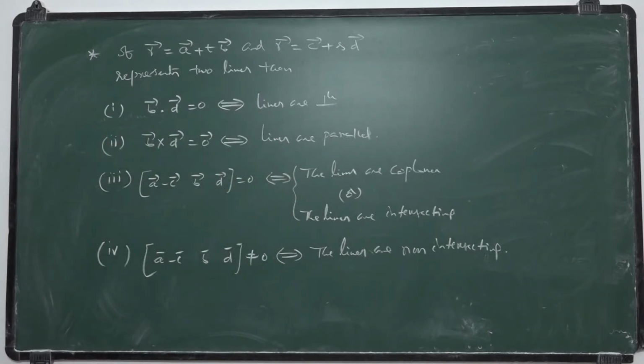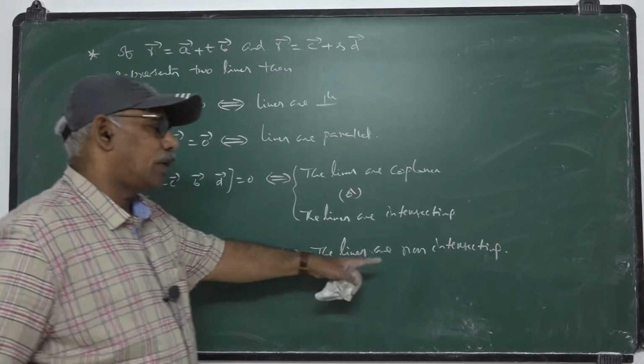The box value A bar minus C bar, B bar, D bar is not equal to 0, then the lines are non-intersecting.